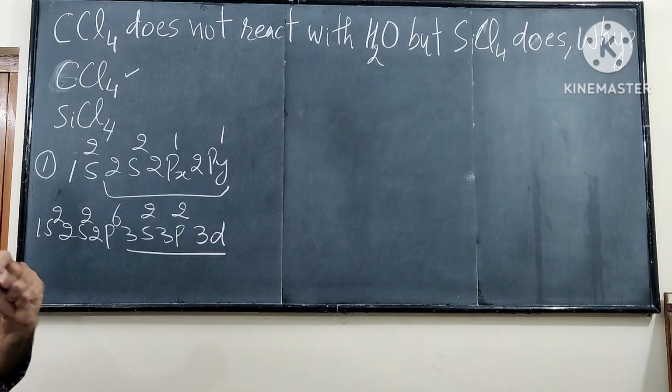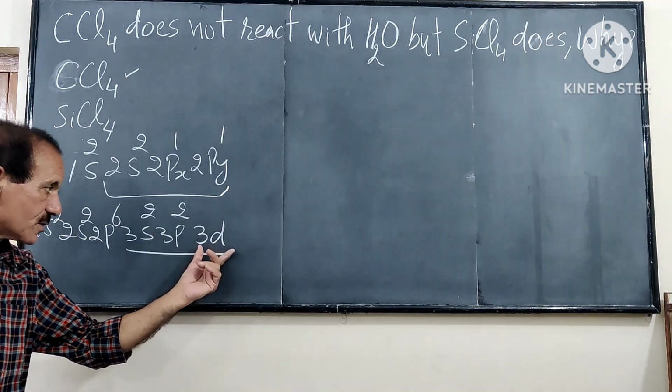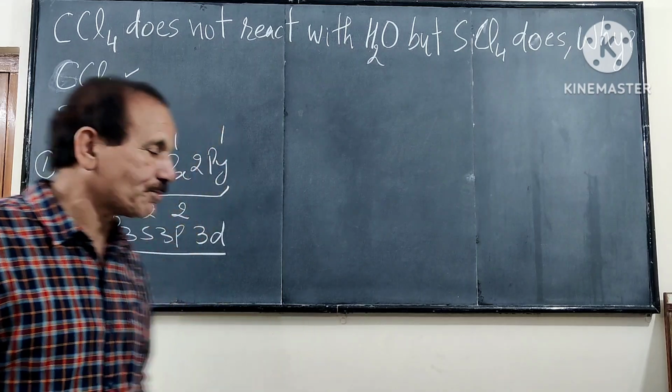So the first reason is there are no d orbitals in carbon and hence it cannot react with water. This is the first reason. In silicon there are d orbitals in the third shell, so it can react with water.